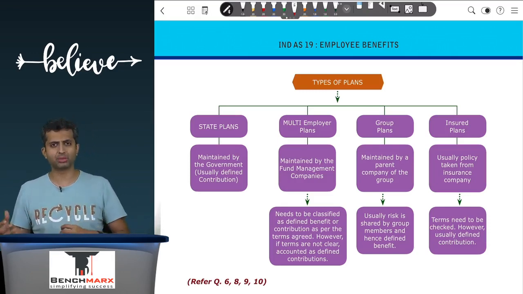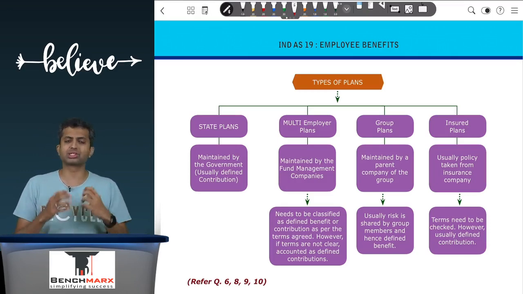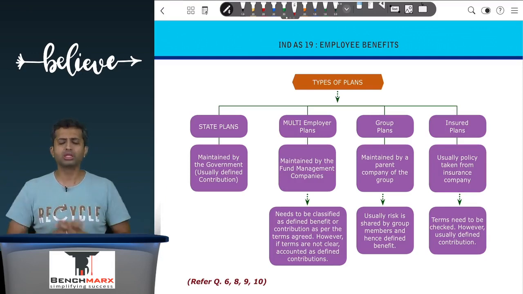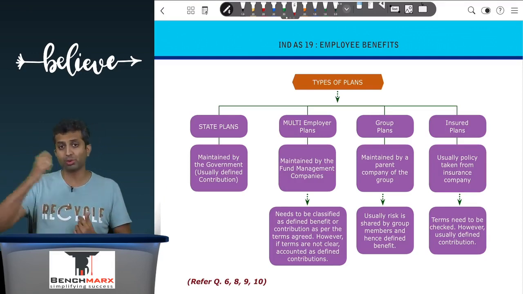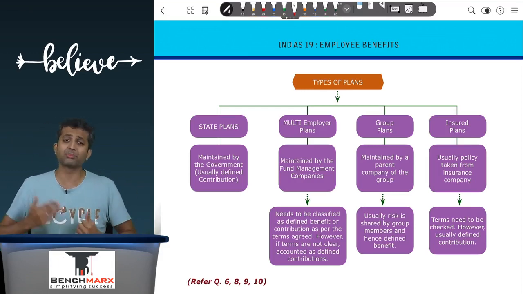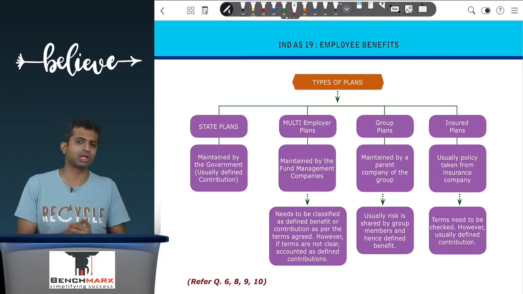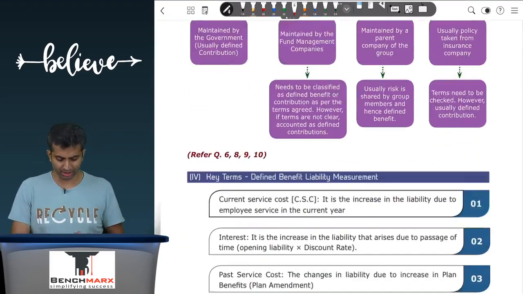Then there is a group share-based payment where, let's say there is a group company like Tata Group, there is a single plan which manages all the companies of Tata Group, in which case this is typically treated as a defined benefit plan because the risk is within the group. If the funds fall short, we will tell the group companies to pay for the same. And last is the insured benefits, like you approach insurance companies like LIC, for example, and take policies from them. Usually these are defined contribution, but again you need to look at the terms of the case. This is pure theory, not really important from an exam perspective.